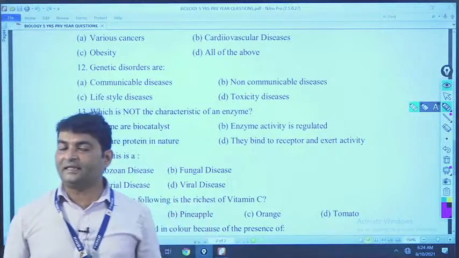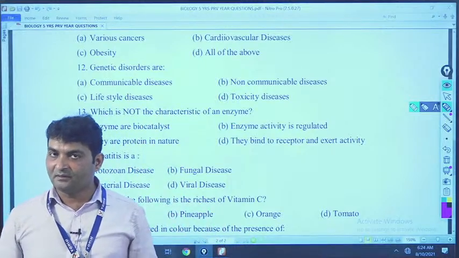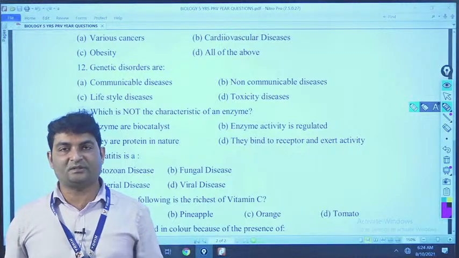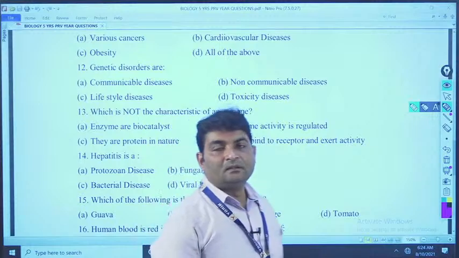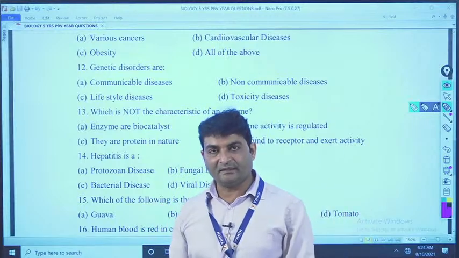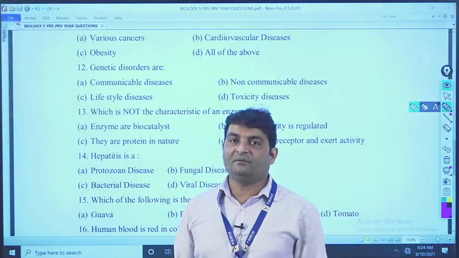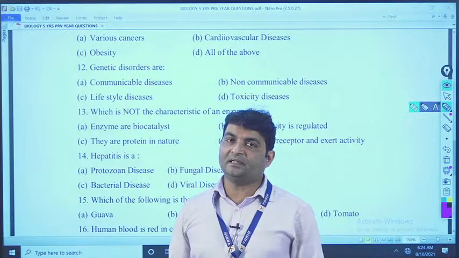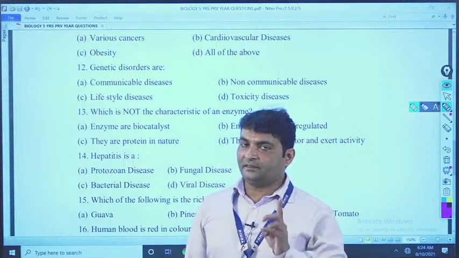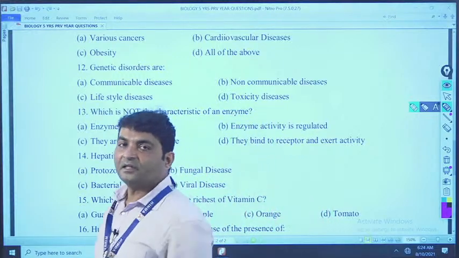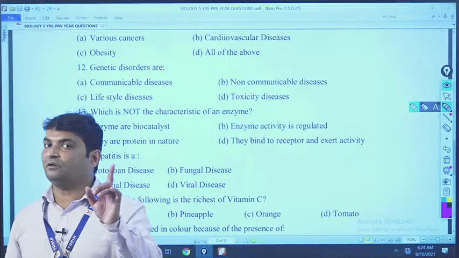I already told you the digestion process needs enzymes. So that is also a chemical or metabolic process in our body. Okay? So enzymes enhance or increase chemical reactions without themselves taking part in the reactions. They enhance the chemical reaction but are not affected.